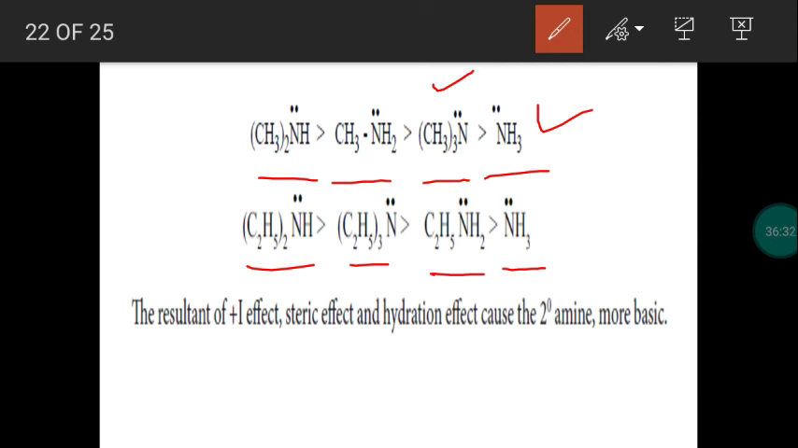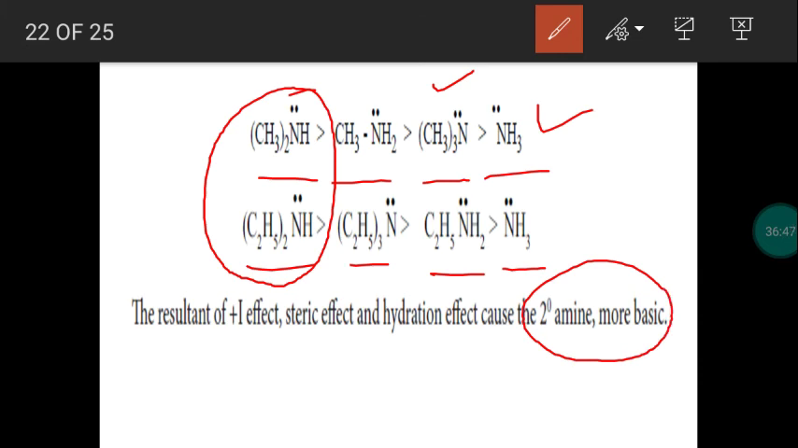For methyl substituted amine, one order. For ethyl substituted products, we have another order. Whatever may be that, which is having more basic strength, secondary amine. So always secondary amine is having more basic strength. So this is a probable one more question. Which amine has more basic strength? Secondary amine. Comparing primary and tertiary, secondary amine has more basic strength.